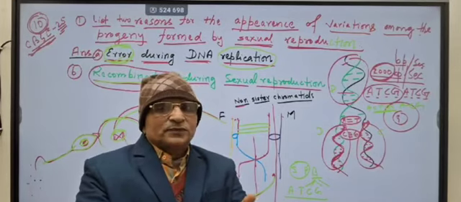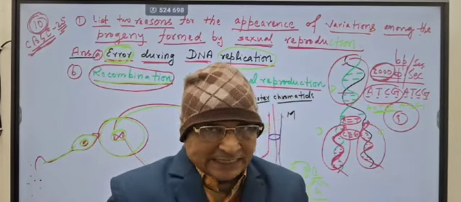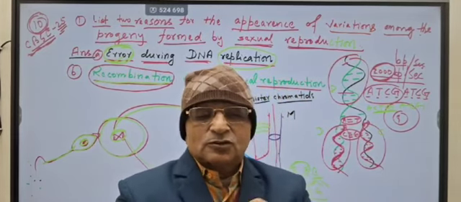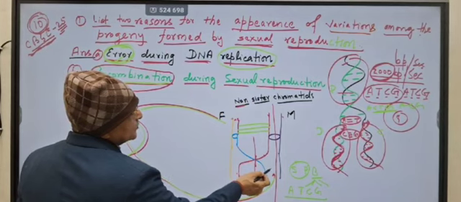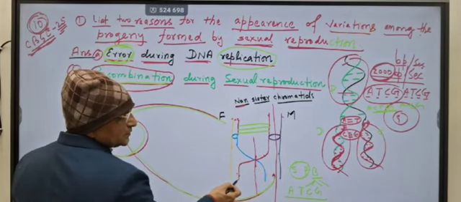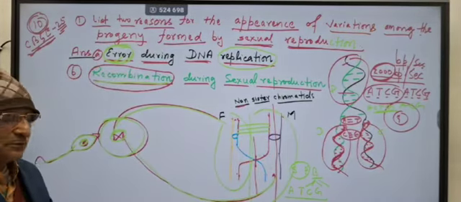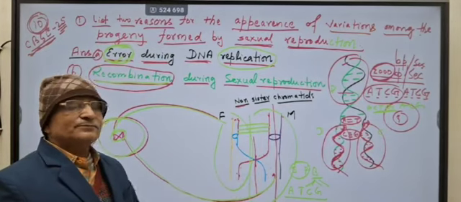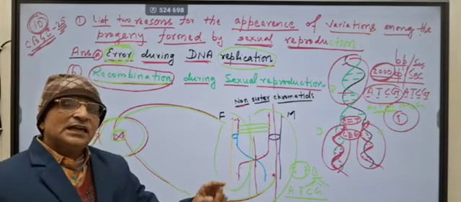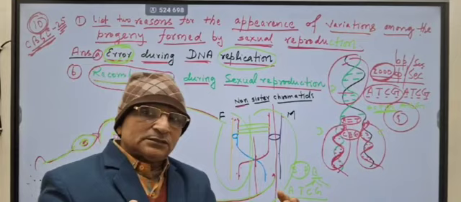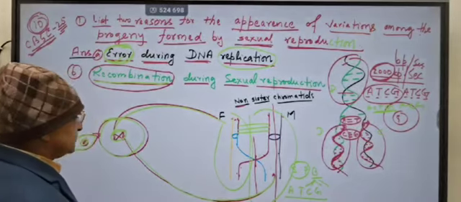Further, during meiosis, the gametogenesis, formation of gametes, sperm and ovum, crossing over takes place. And what happens in crossing over? One part of the father's chromosome goes to the mother's, and another part of the mother's goes to the father's. These are non-sister chromatids; the longitudinal half of a chromosome is called a chromatid. So they are recombined. They bear different codes from both parents, hence variation is given. So this is the reason.